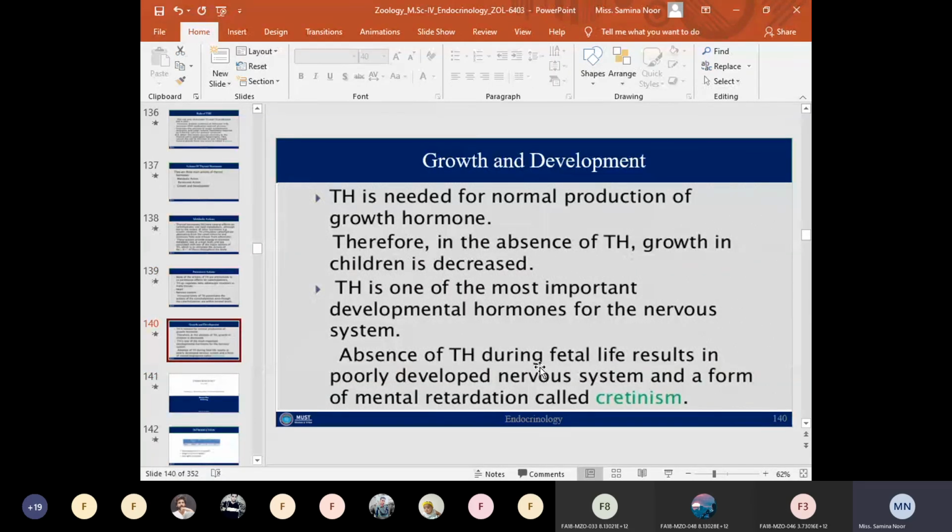So next, thyroid hormones have a main role in growth and development. Thyroid hormone promotes the growth and development of the brain during the fetal life and the first few years of postnatal life. The main function of the thyroid hormone is to enhance the growth and development of the nervous system or brain during the fetal life, and later also during the postnatal life.